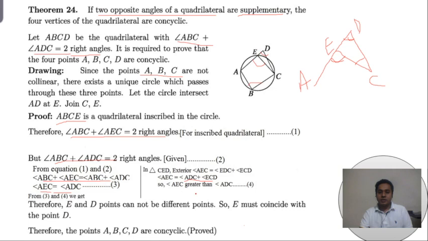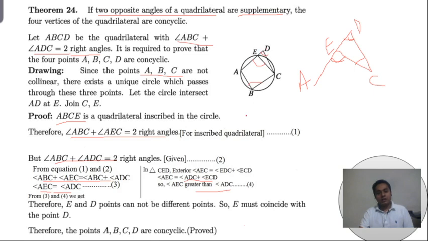So angle AEC is greater than angle ADC, since it is the sum of two angles and must be greater than each individual angle. But here they are equal and here one is greater. So both are a contradiction.